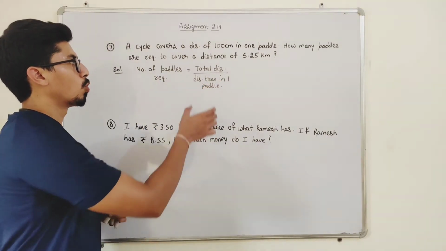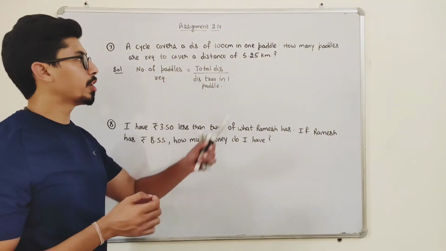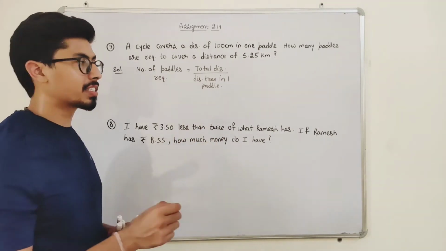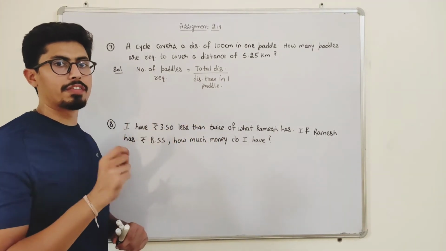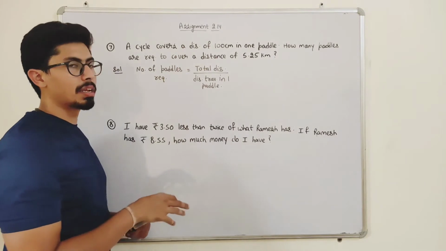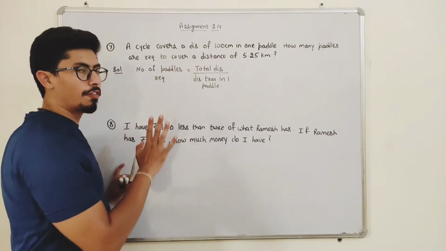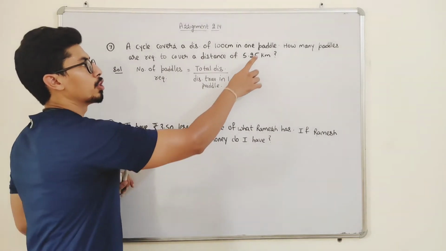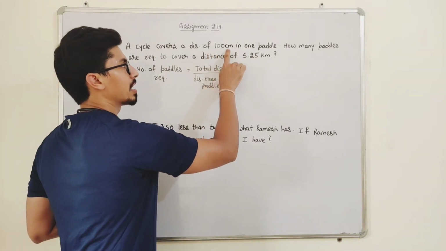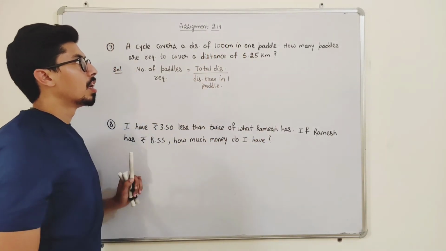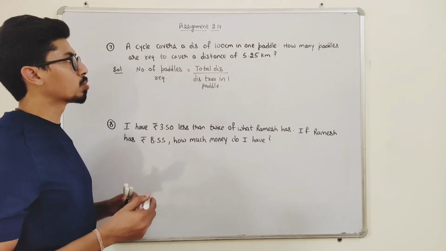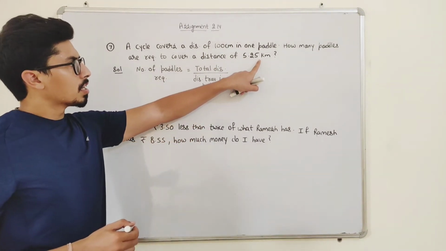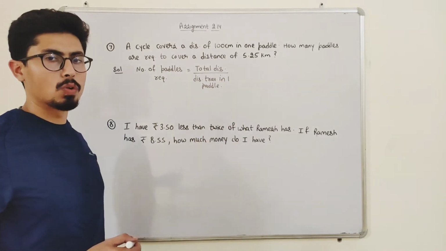Okay, students. So the total distance is 5.25 kilometers, but the distance traveled in one pedal is 100 centimeters. To find the number of pedals, we have to make sure of one thing: the units should be the same. This is in centimeters, this is in kilometers. Now do one thing, students.